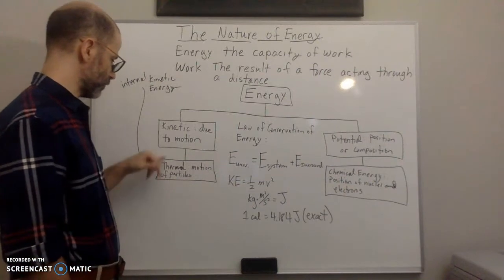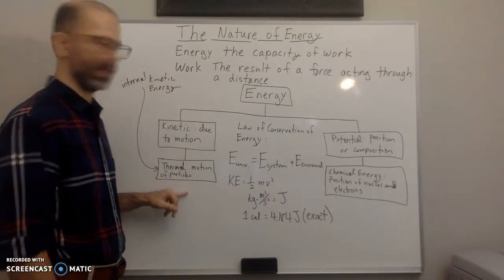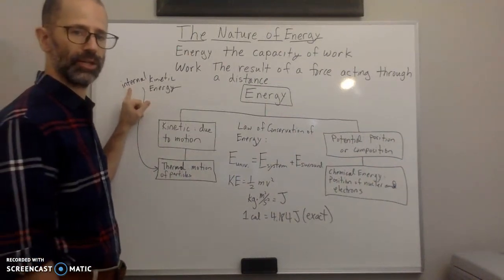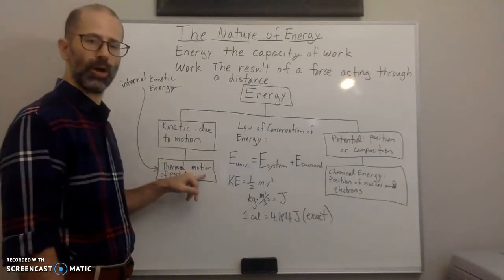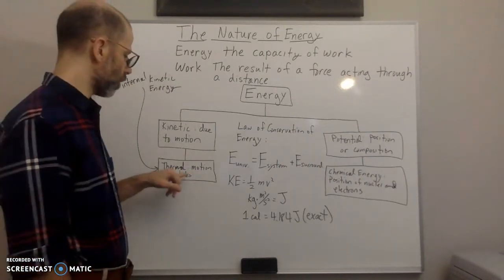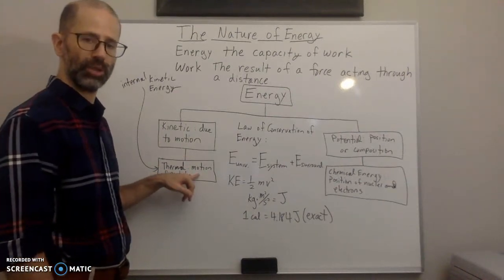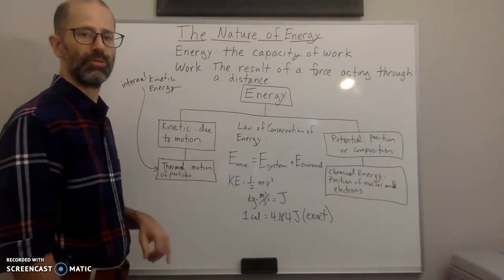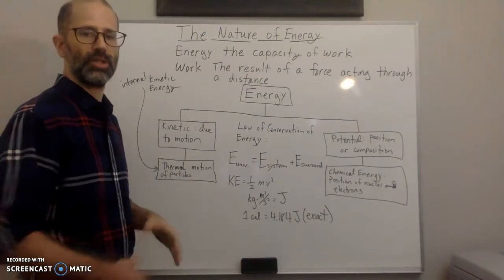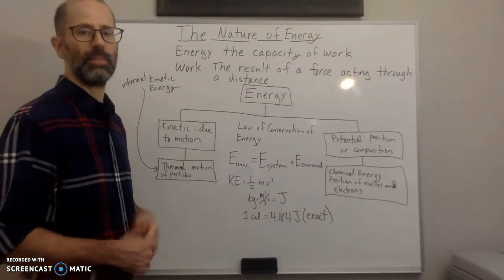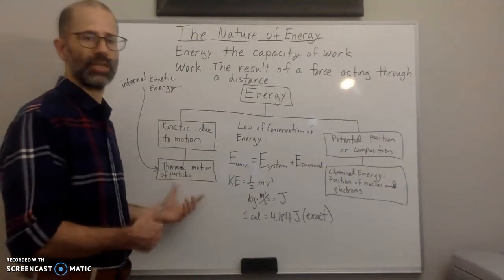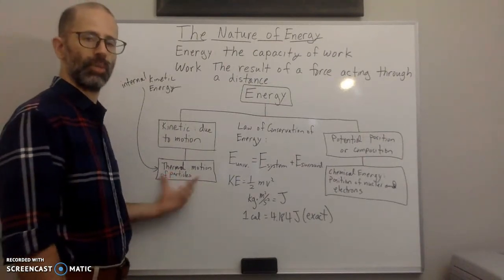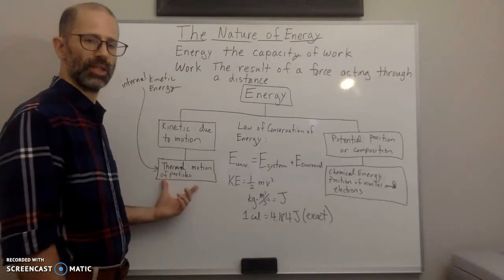We also have a subset of kinetic energy, which is called thermal energy. It's also referred to as internal kinetic energy. The reason it's called internal kinetic energy is because it's referring to the particles that make up the object. So the particles themselves are going to have motion. So there's a kinetic energy there, but we call that thermal kinetic energy because it's related to temperature. So the temperature of the object is a measurement of that internal kinetic energy, the motion of the particles. So it's a type of kinetic energy, and we'll be talking about thermal energy a lot.